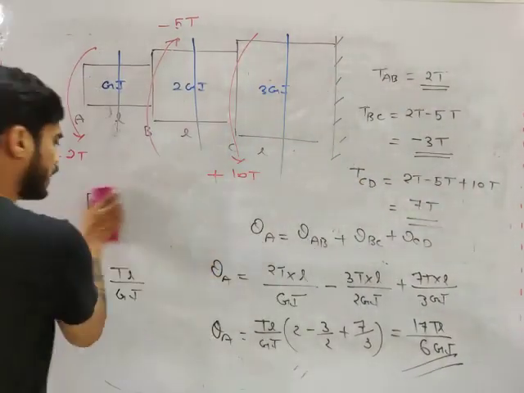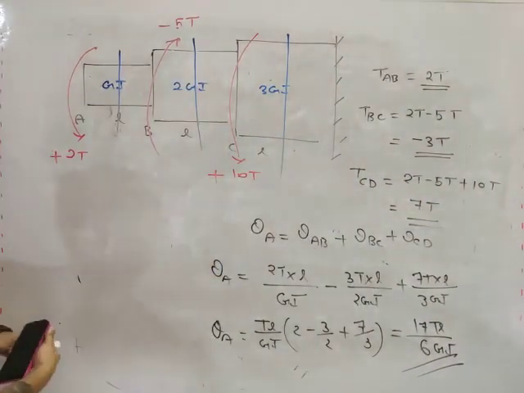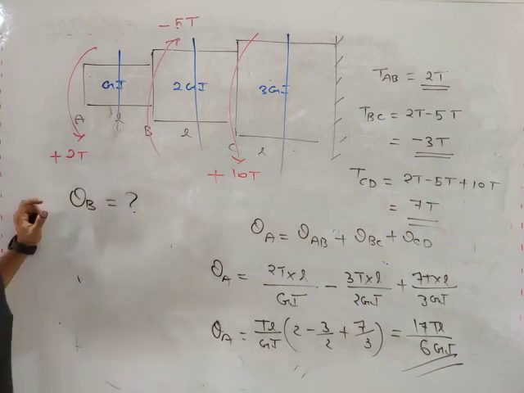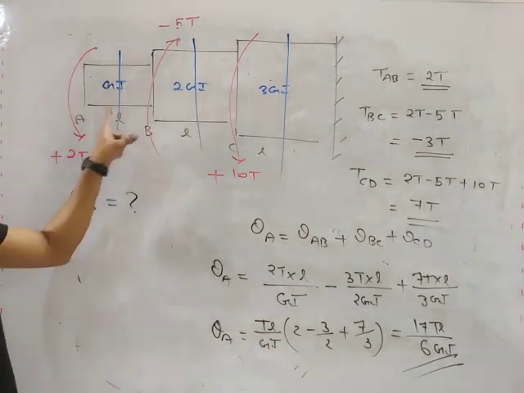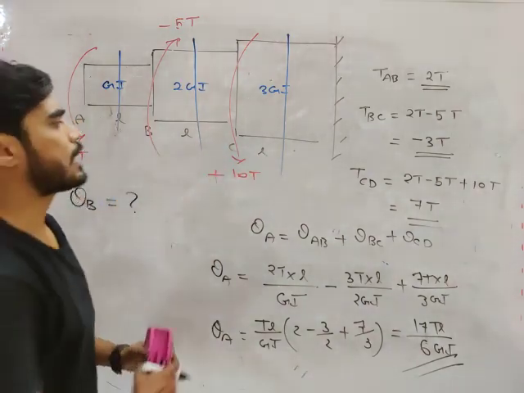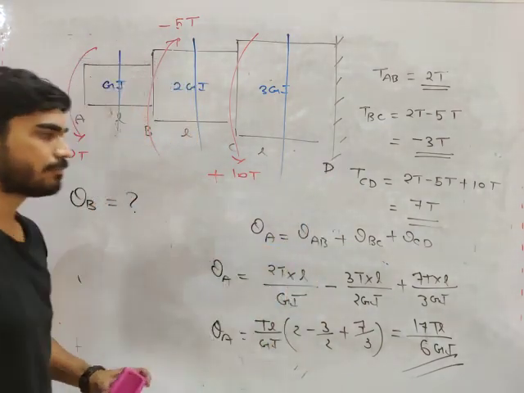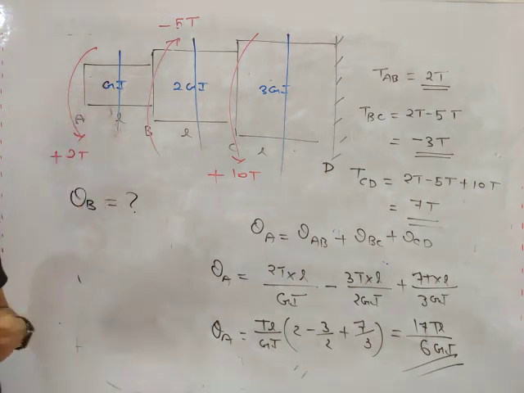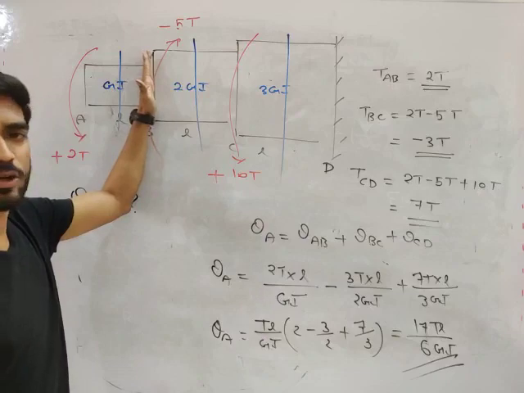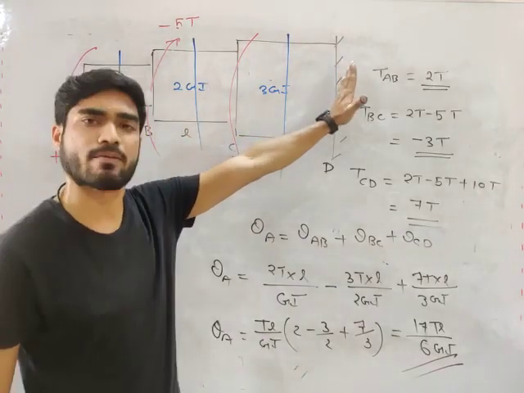Now my friend, in the same problem, if I ask you to calculate theta B, then what will it be? Will you calculate theta AB? Will you calculate theta BC? What will you calculate, my friend? Tell me. I told you, angle of twist of any plane has to be calculated from a fixed frame of reference.